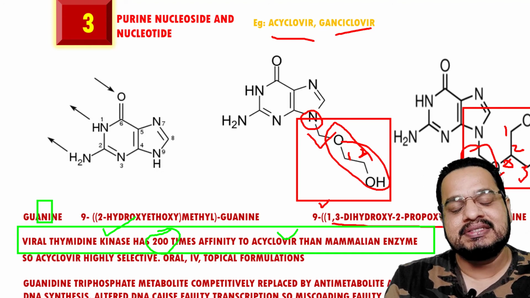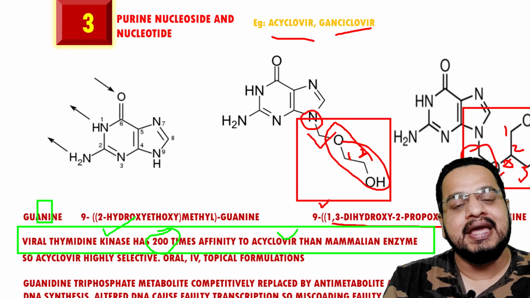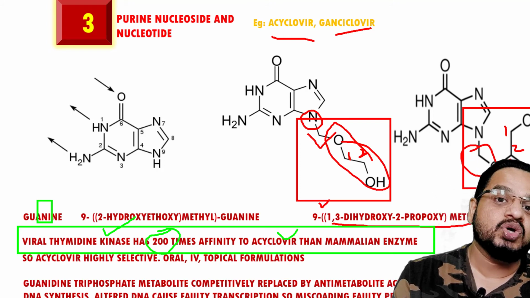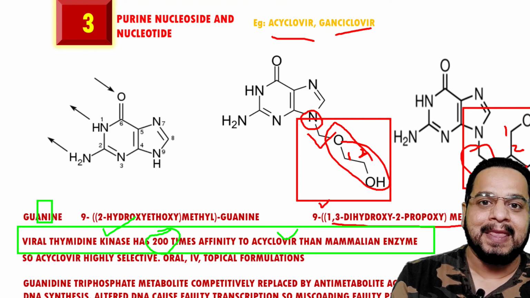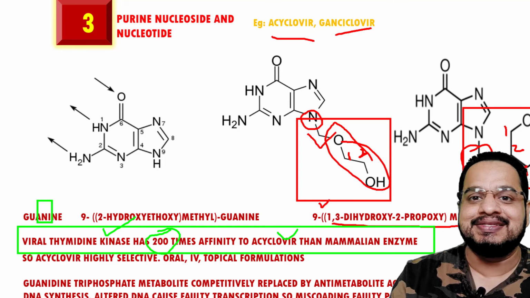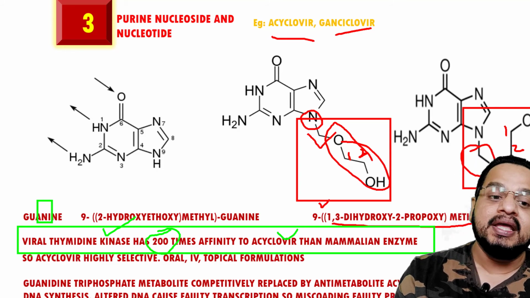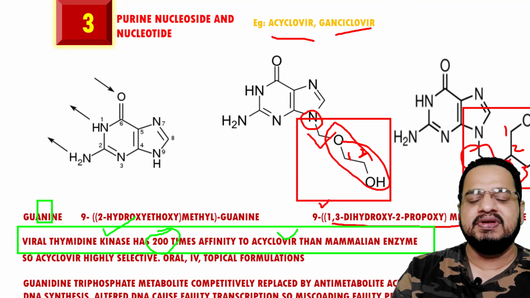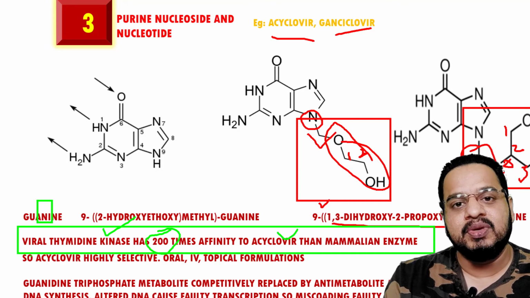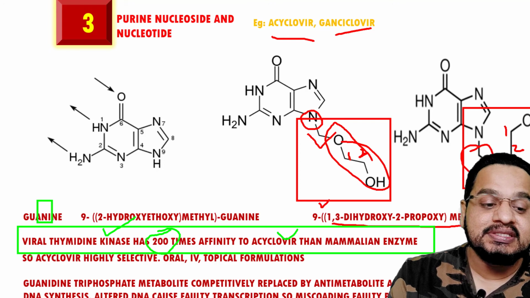So as the affinity of acyclovir to the viral thymidine kinase is more than to the mammalian one, the toxicity to human beings is very less. Understand? So acyclovir is very, very highly selective. Oral, IV or topical formulations are available with acyclovir.